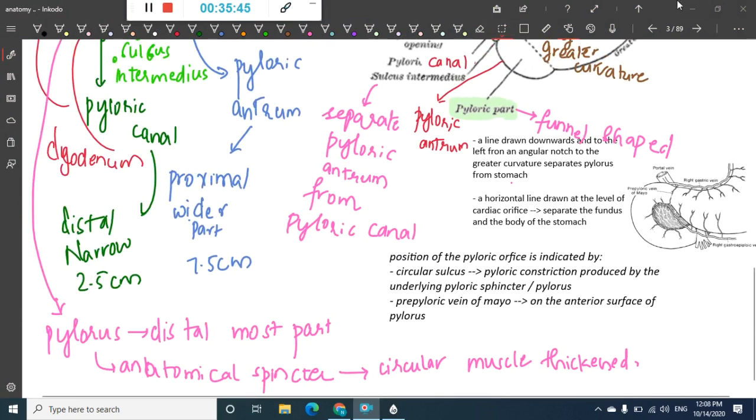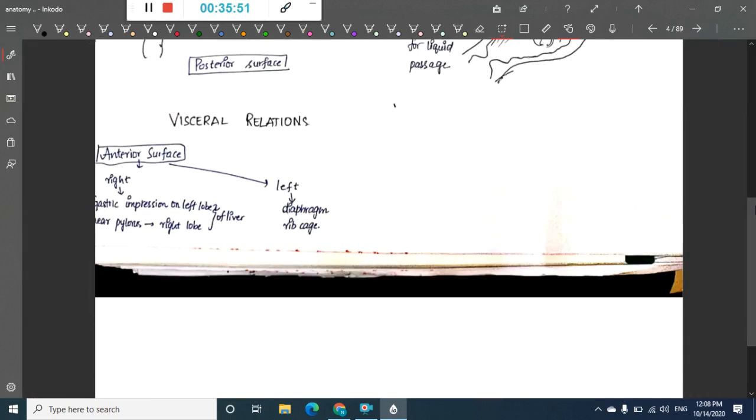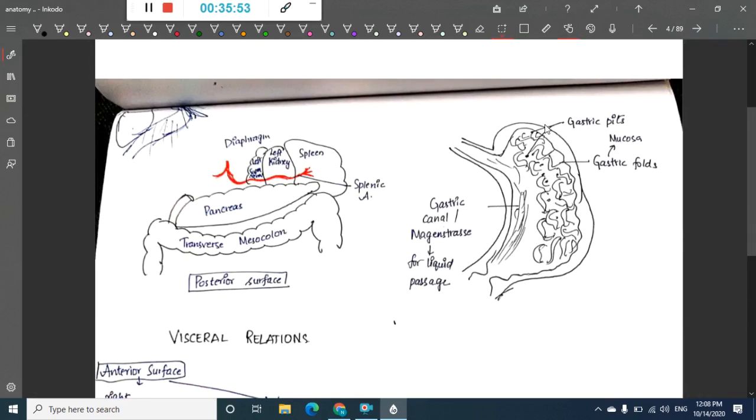Now let us see the relations of the stomach, as I showed you in the prior picture.